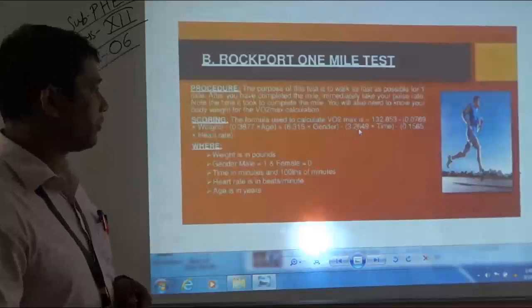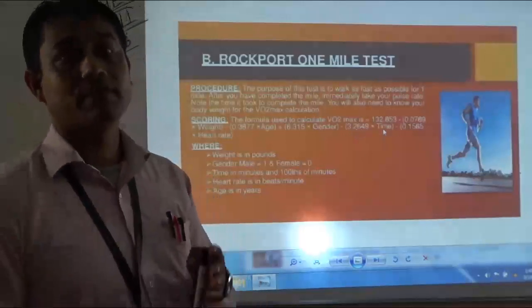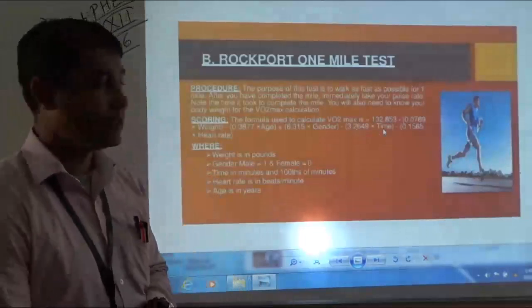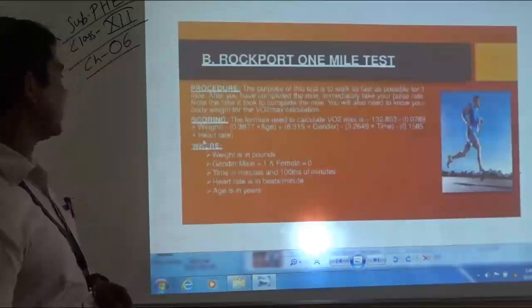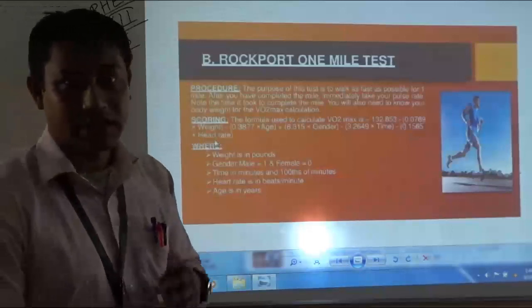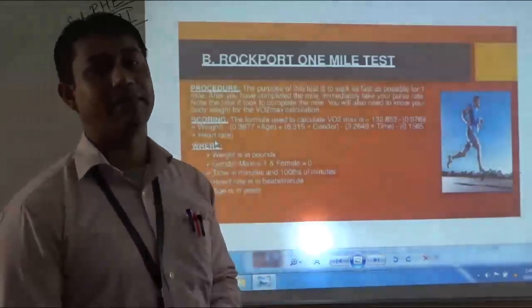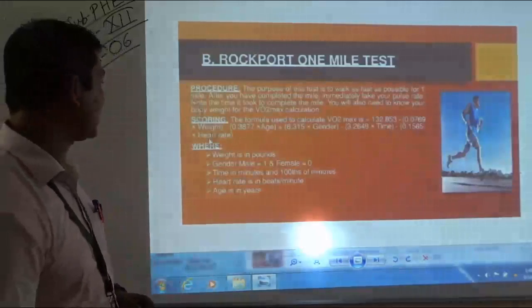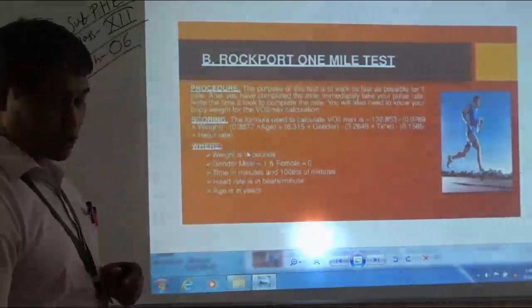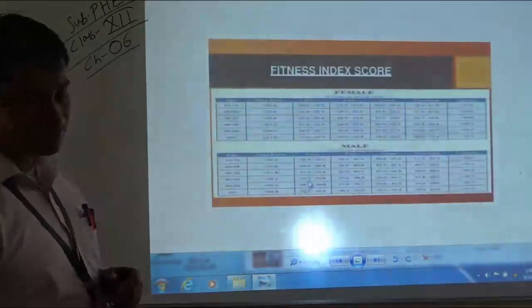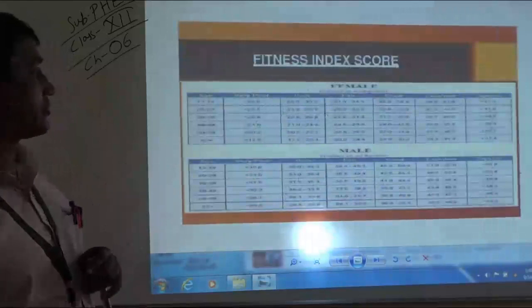After that you can see 3.2649 into time. Time means the total time taken to complete 1 mile will be mentioned here. After that 0.1565 into heart rate. So the heart rate of the subject which is recorded for the first 15 seconds, then it is multiplied by 4. That heart rate will be mentioned here. Heart rate for 1 minute will be mentioned here. So moving to the next slide, students. This is again the fitness index score of the subject.